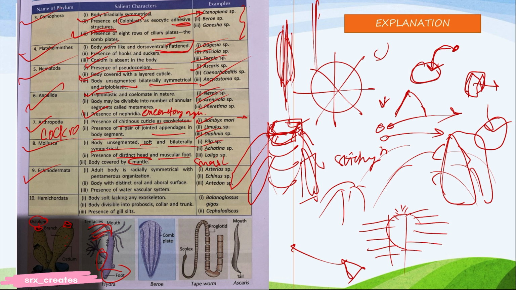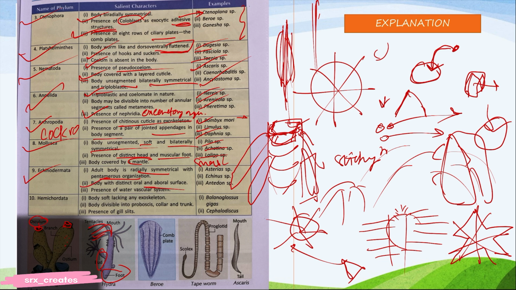Echinodermata. Pila, Asterias. Echinodermata. Adult body is radial. Radially, I already said. Pentamerous organization, which means a starfish. Pentamerous means it is arranged in 5 parts, like 5 arms and 5 of everything. Body with distinct oral and aboral surface. Aboral surface means the side opposite its mouth, the top side actually. If you think of a starfish, you can imagine it.